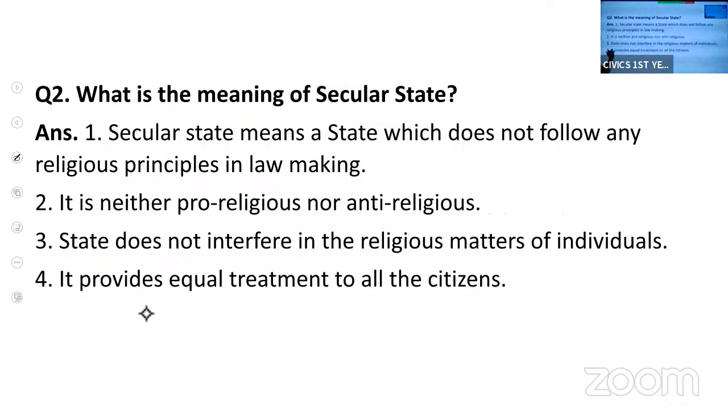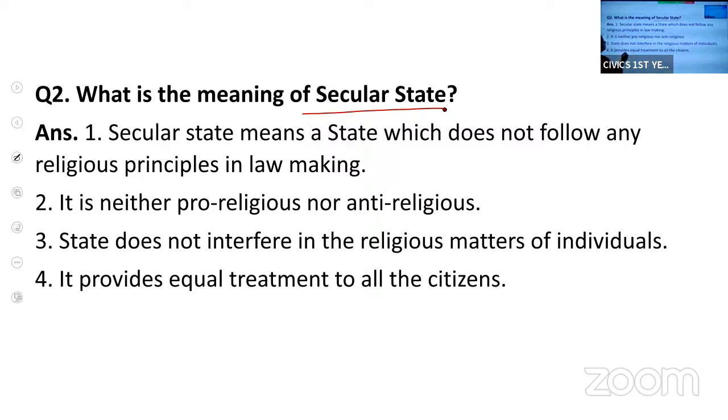Next, meaning of secular state. So, what is a secular state? A secular state is a state where religion is not given any importance. That means laws are not made on religious grounds. Such types of states are called secular states.